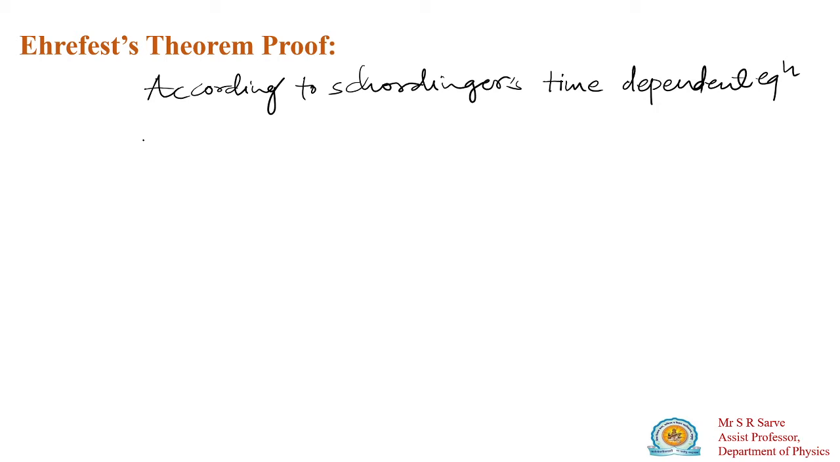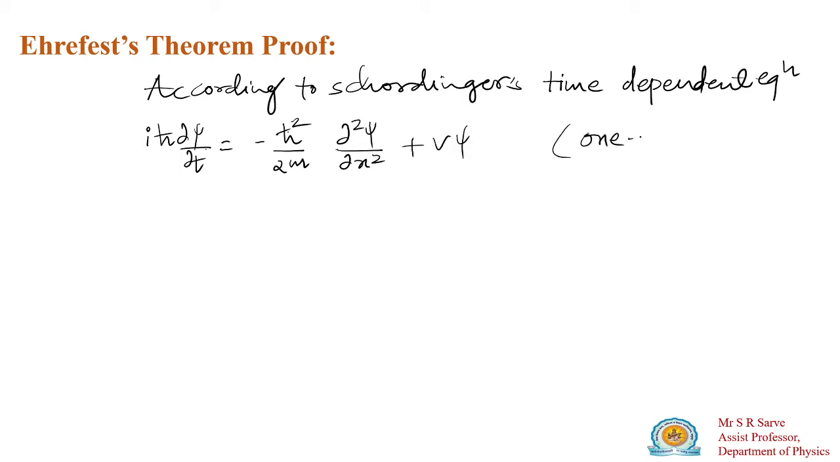It is iħ dψ/dt equals minus ħ² divided by 2m d²ψ/dx² plus Vψ. It is in one dimension, we have to take only one dimension because we are considering only the position coordinate along the x direction.